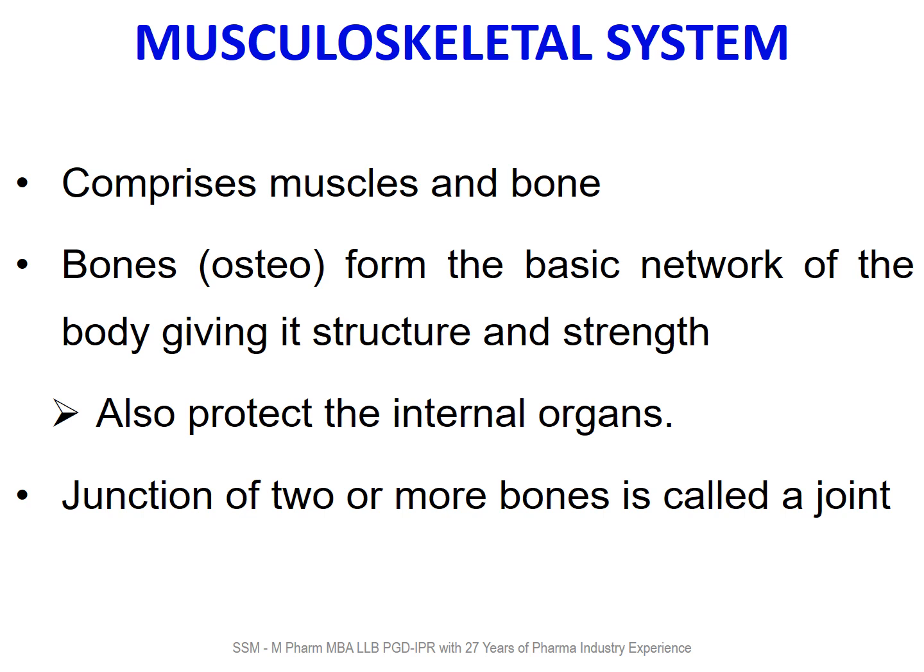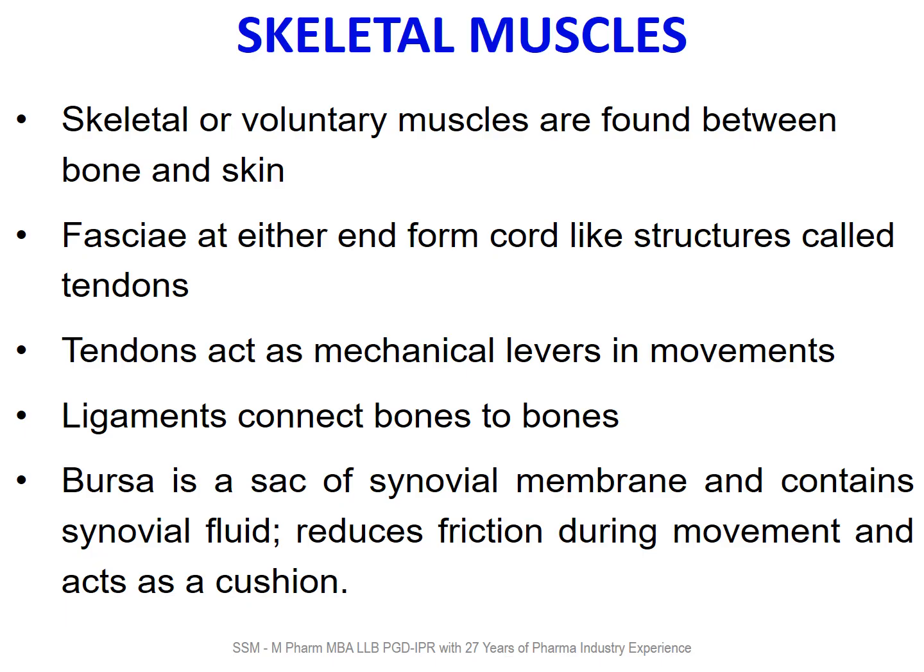Musculoskeletal system comprises muscles and bone. Bones form the basic network of body, giving its structure and strength. They also protect the internal organs. Junction of two or more bones is called joint. Skeletal muscle or voluntary muscle is found between the bone and skin.